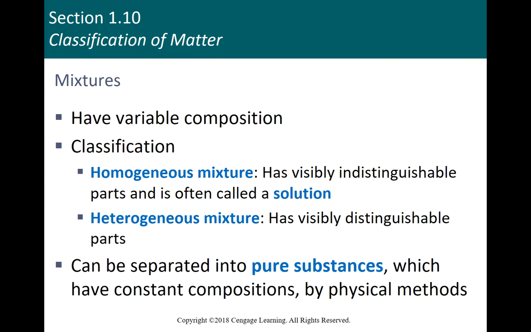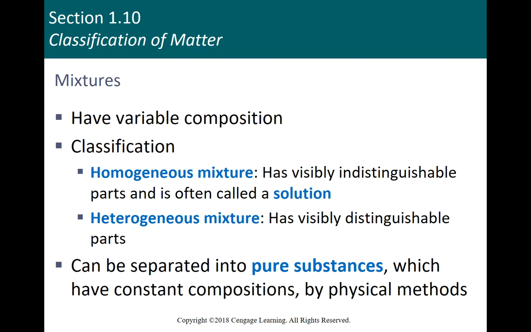Another type of solution, a solid type of solution, is brass, the combination of copper and zinc. You cannot distinguish the parts in those. A heterogeneous mixture, on the other hand, has very distinguishable parts, and you can see the separate parts. An example I like to use a lot is a chocolate chip cookie. You can see the different parts of the chocolate chip cookie, or maybe even a monster cookie. That would give you more distinguishable parts.